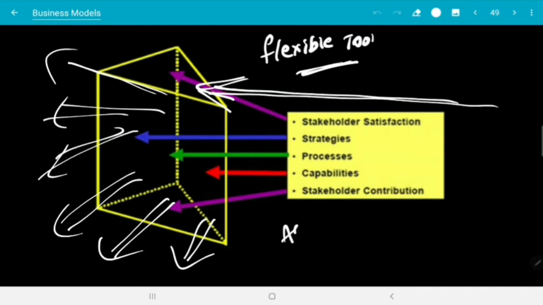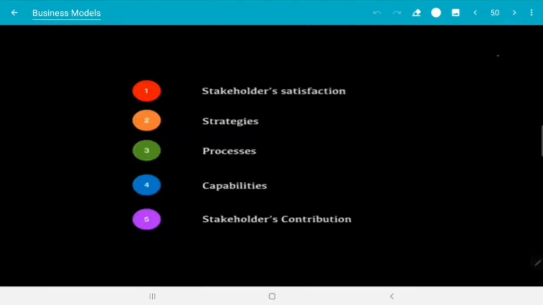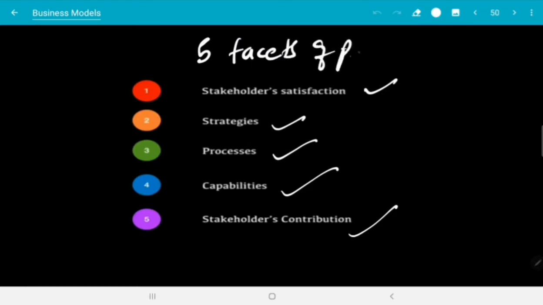So that's why, as per Neely and Adams, the performance prism is showing the true complexity of performance measurement and management in the organization. Whenever this white light moves in different directions, it has different sides. That's why we call them facets of the performance prism model, not sides, right? You will have different facets. Let's see: stakeholder satisfaction, strategies, processes, capabilities and stakeholder contribution. These are the 5 facets of the performance prism model.